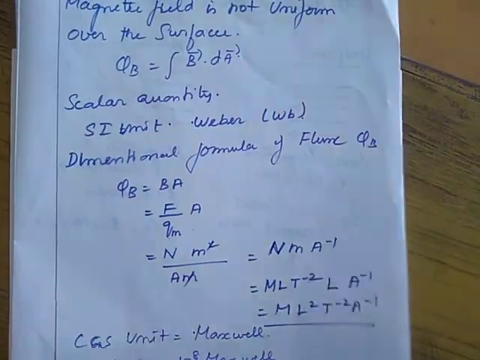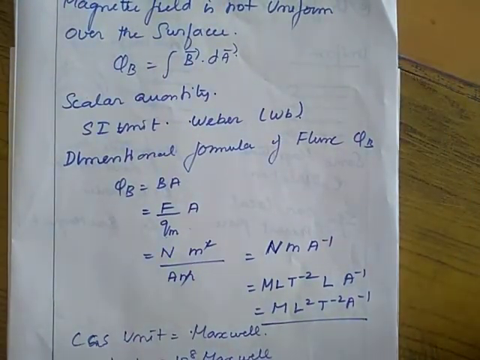In tomorrow's class, we will see the new topics: Coulomb's inverse square law and magnetism, then the magnetic field at a point along the axial line of a bar magnet, and the magnetic field at a point along the equatorial line of a bar magnet. The next, torque experienced by the bar magnet in a uniform magnetic field, then potential energy of the bar magnet in a uniform magnetic field.